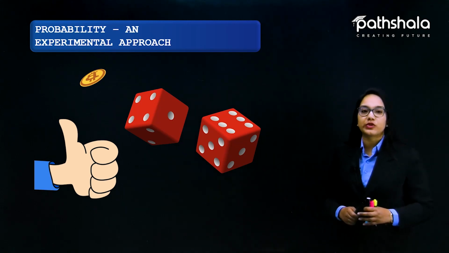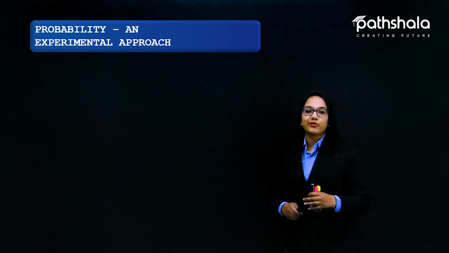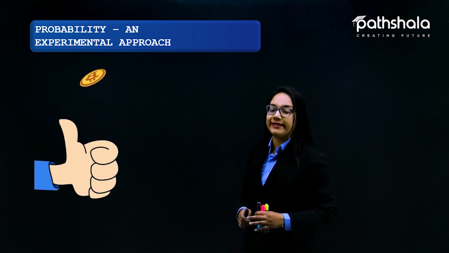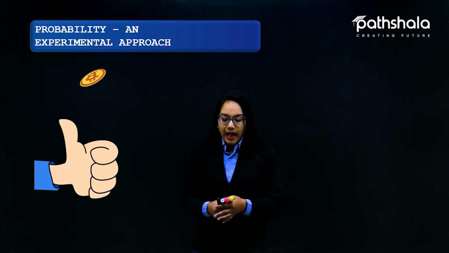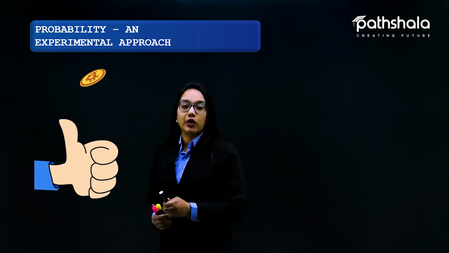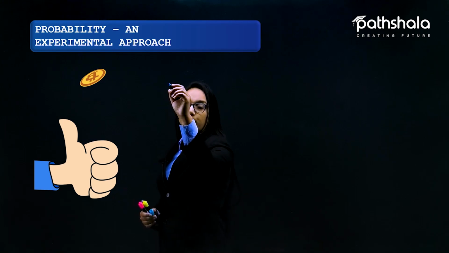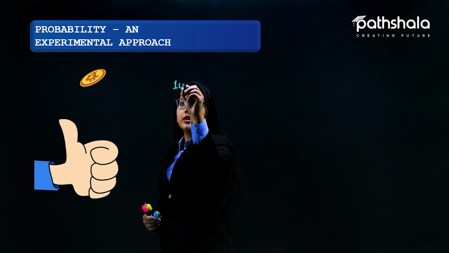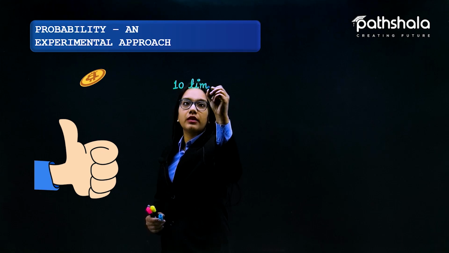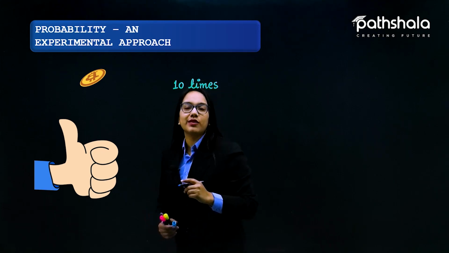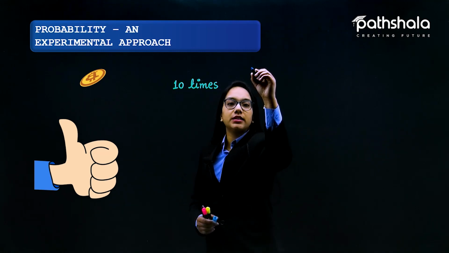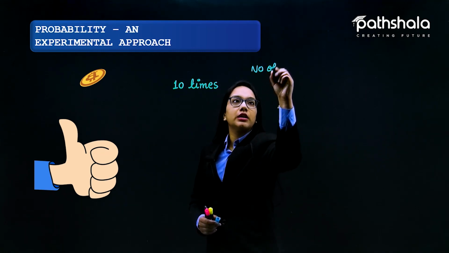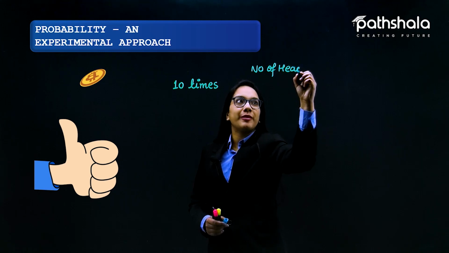Now let us suppose I am tossing a coin 10 times. It is an actual experiment that I am doing.